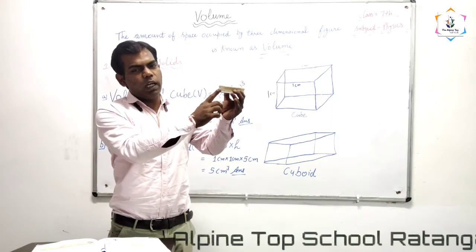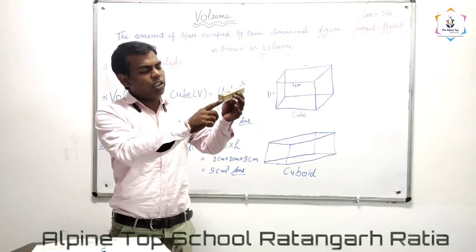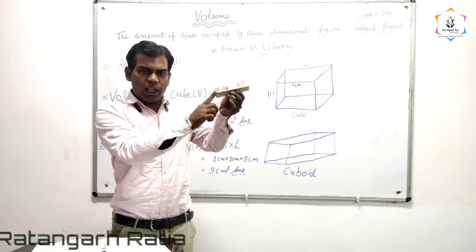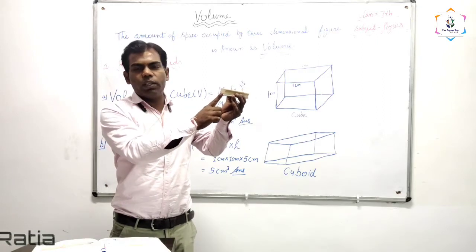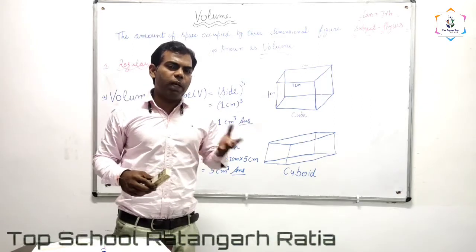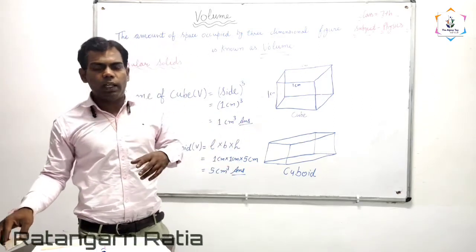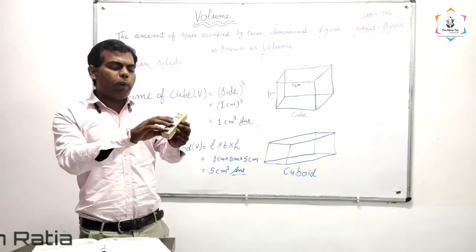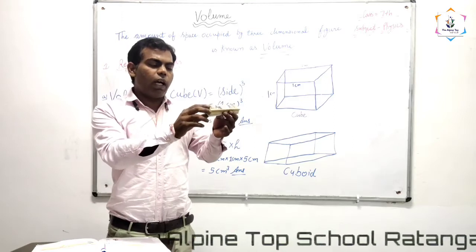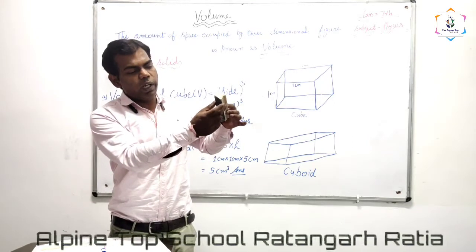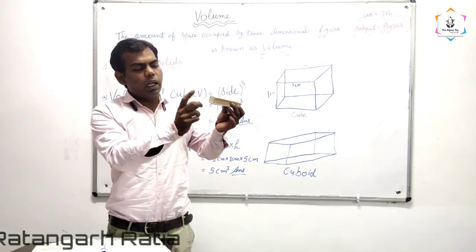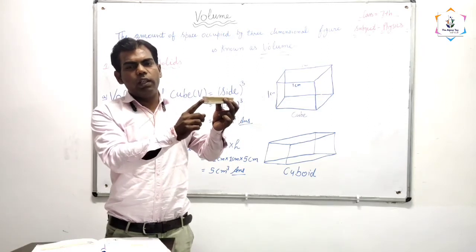How many dimensions are there in the duster? Three dimensions. Length is the first dimension, breadth the second dimension, and height the third dimension. In the real world, all objects have three dimensions: length, breadth, and height. The amount of space a three-dimensional figure, meaning a duster, will occupy is known as its volume.